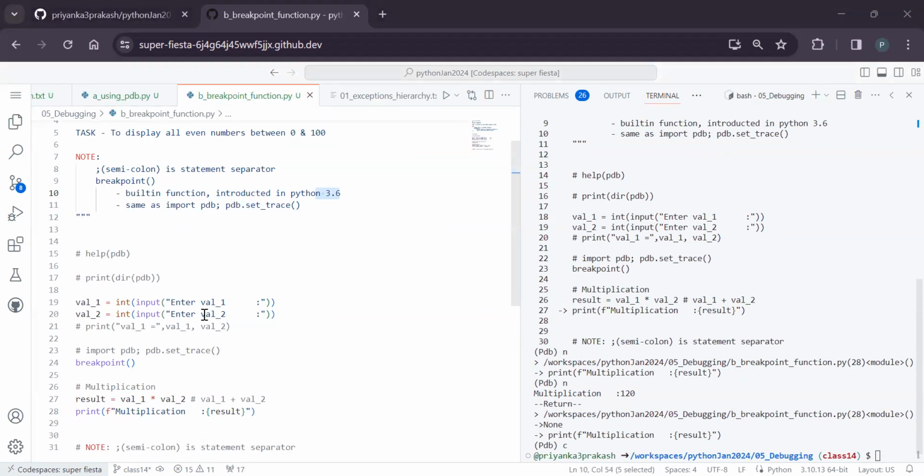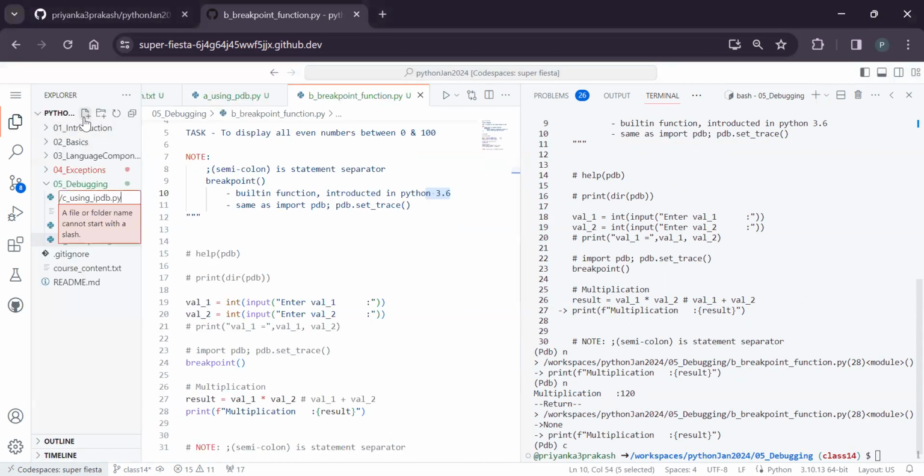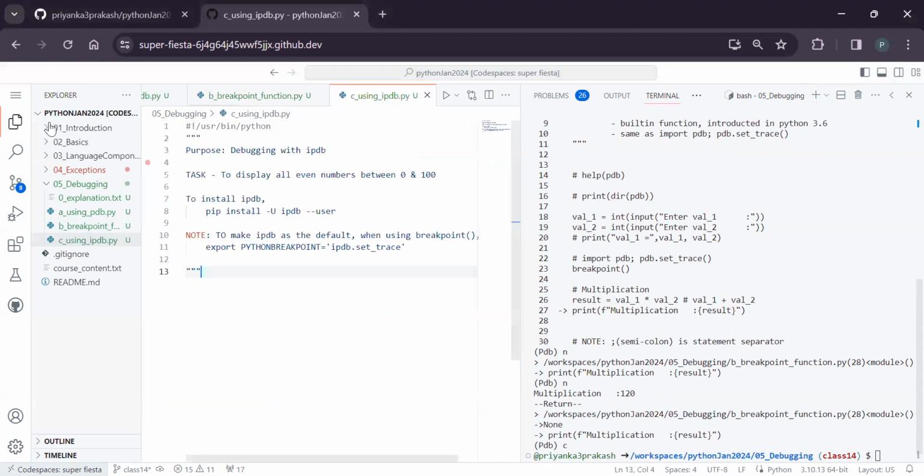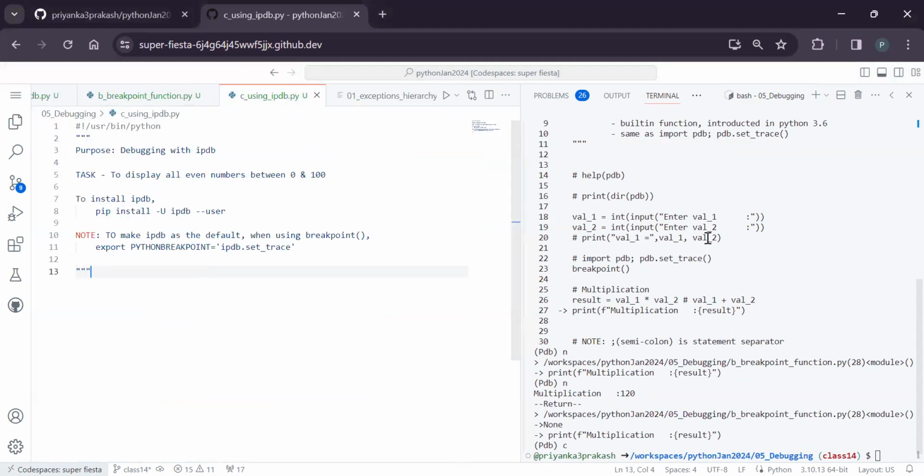Similarly, there is one more thing called IPDB. The same thing again, but with a slight difference. If you see IPDB, it will be exactly the same, but there is one more module for doing the same thing. IPDB is a third-party module, which does not come built-in.